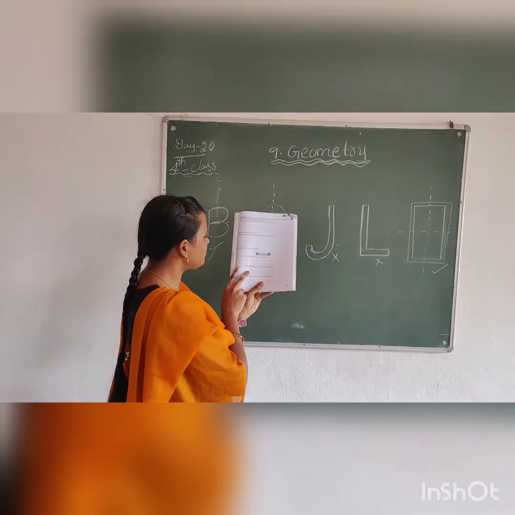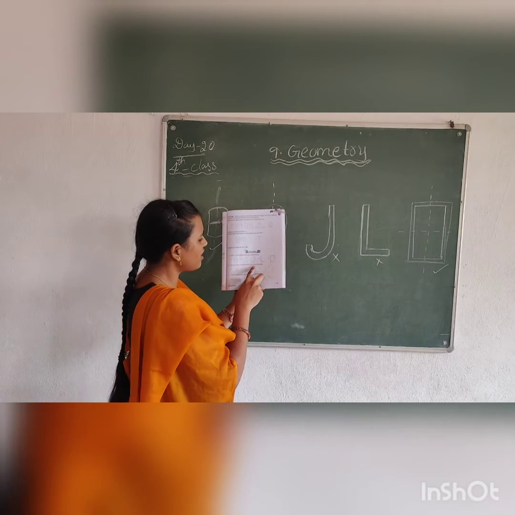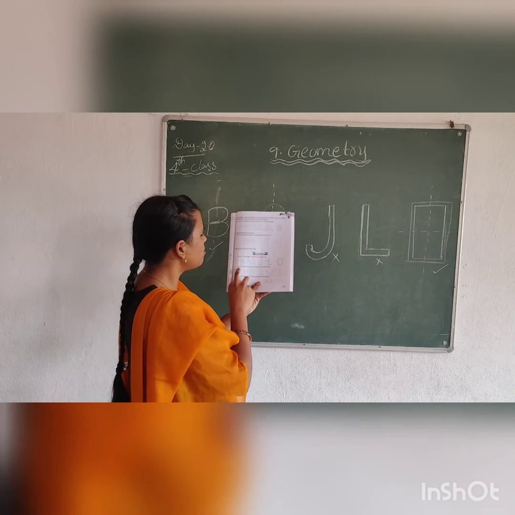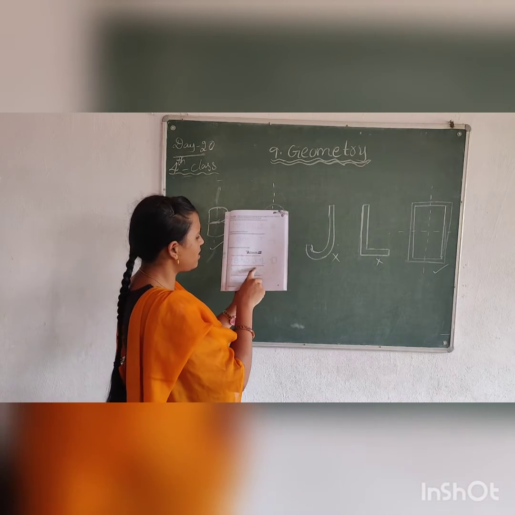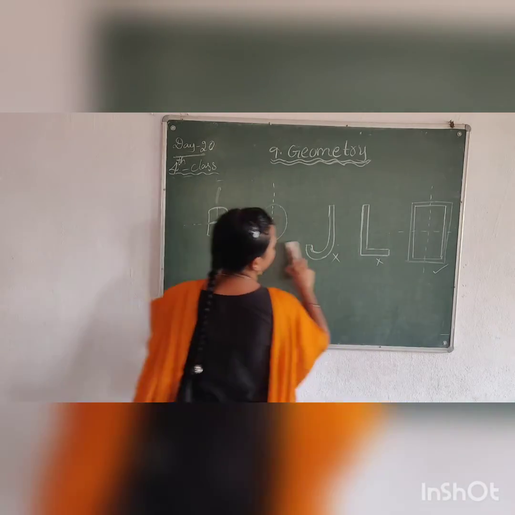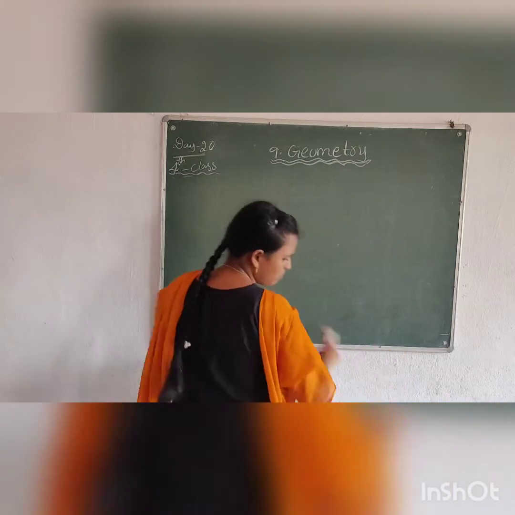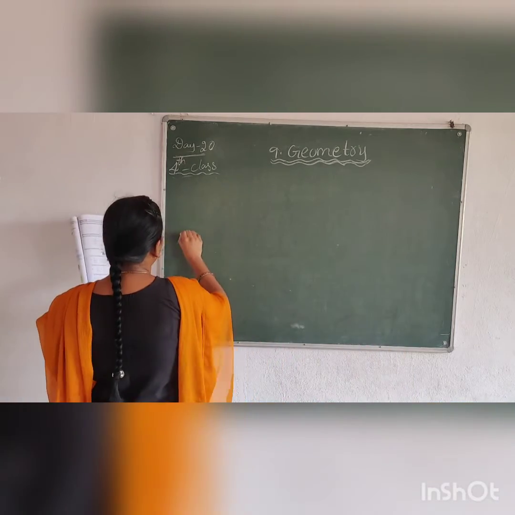Let's see now, the second one. Draw the line of symmetry for each of the following. You draw the symmetry here. All of you must see the picture.